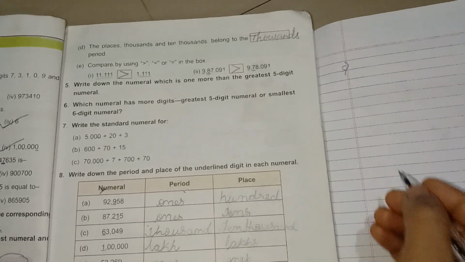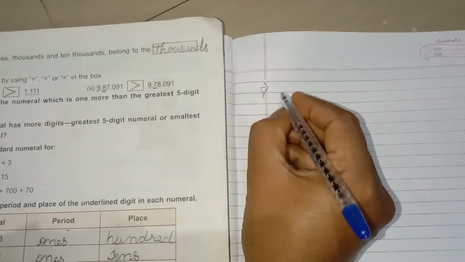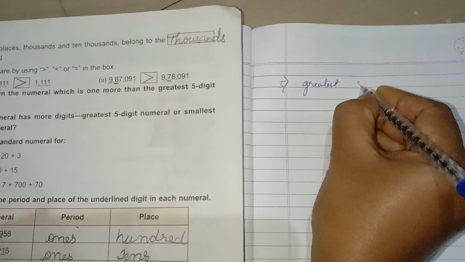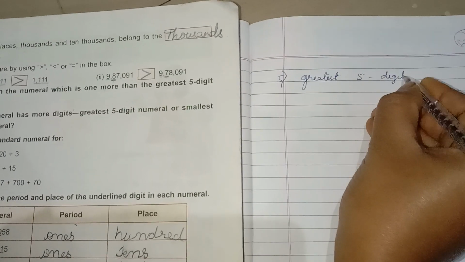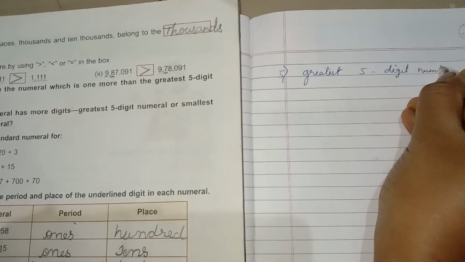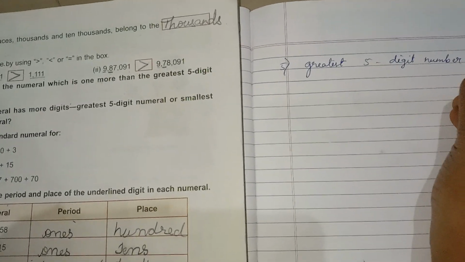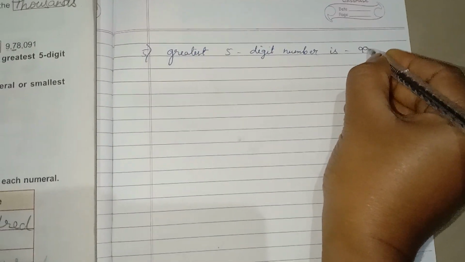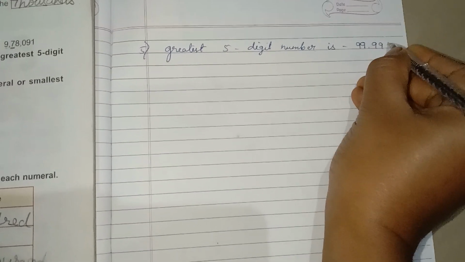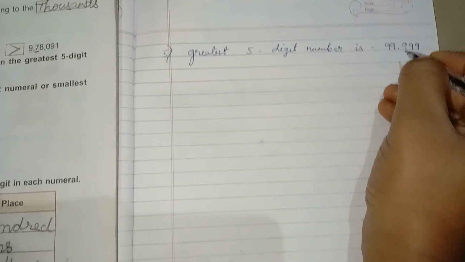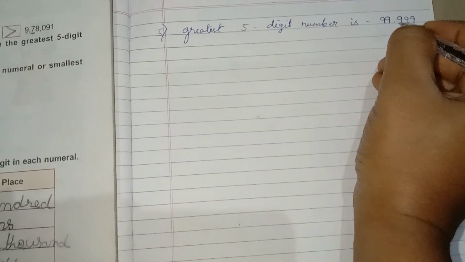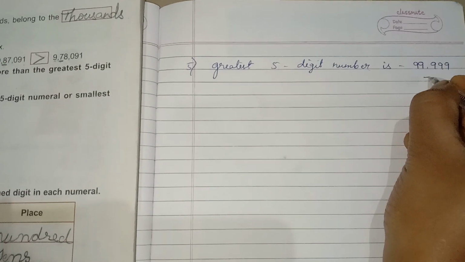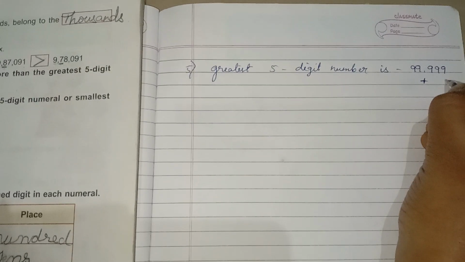Yes, you all know that the greatest 5-digit number is 99,999. Yes, what are they asking? They are asking one more than the greatest 5-digit number. That means we have to add 1 to this number.